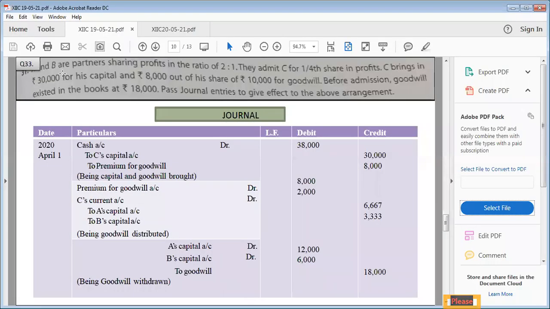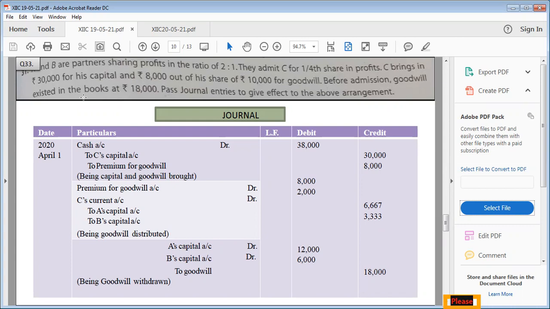Question number 33. A and B are the partners sharing profits in the ratio of 2:1. So A and B are old partners and their ratio is 2:1. They admitted C for 1/4 share in profits. C brings in 30,000 for his capital and 8,000 out of his share 10,000 for goodwill. It means his total share for premium for goodwill is 10,000, and out of this he's bringing only 8,000. The 2,000 which he is not able to bring, we will cut from his current account.